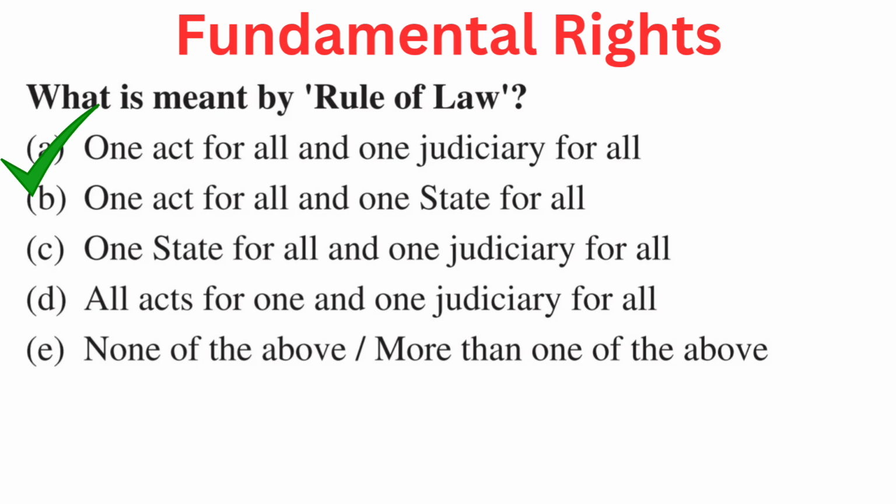Your question is, what is meant by rule of law? Your options are A. One act for all and one judiciary for all. B. One act for all and one state for all. C. One state for all and one judiciary for all. D. All acts for one and one judiciary for all. Or E. None of the above or more than one of the above. Right answer is A. One act for all and one judiciary for all.